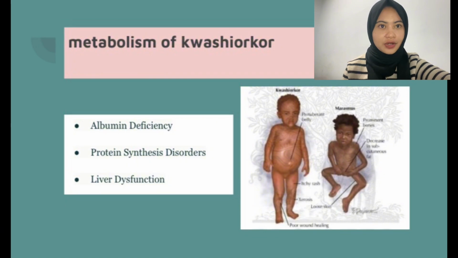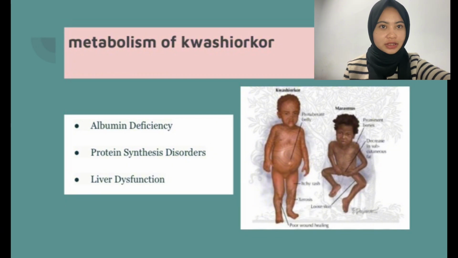Lack of protein intake causes a decrease in albumin production in the liver. Albumin is the main protein in the blood that helps maintain osmotic pressure and prevents edema. A lack of albumin causes fluid to move from the blood vessels to the tissues, causing the edema or swelling characteristic of Kwashiorkor. And protein synthesis disorder: without enough protein, the body cannot synthesize essential proteins needed for tissue growth and repair. It causes muscle atrophy, brittle hair, and damage to the immune system.